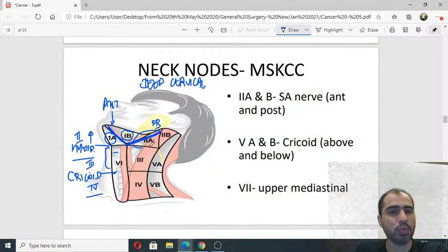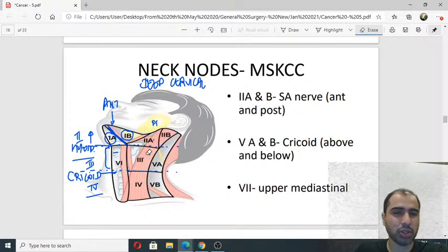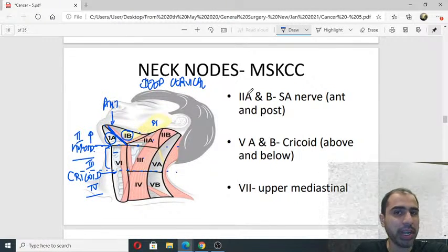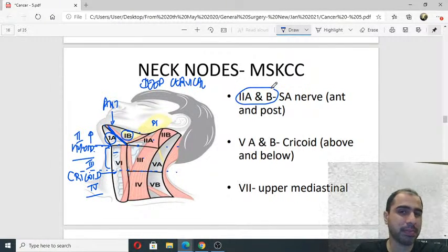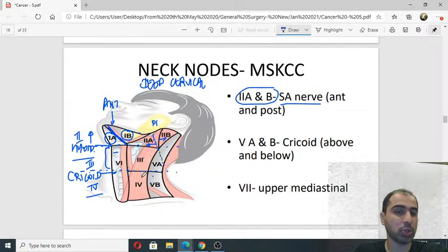So this is my level 2, above the hyoid. Level 3 will be between hyoid and cricoid, and level 4 will be subcricoid. So that is clear. Level 2 is going to be above hyoid in this area. Now 2 has been divided into 2A and 2B. That was the question. 2A is anterior to the spinal accessory nerve. So the spinal accessory nerve goes like this. What is anterior to this nerve is 2A, and what is behind it is 2B. So the spinal accessory nerve divides 2A and 2B.